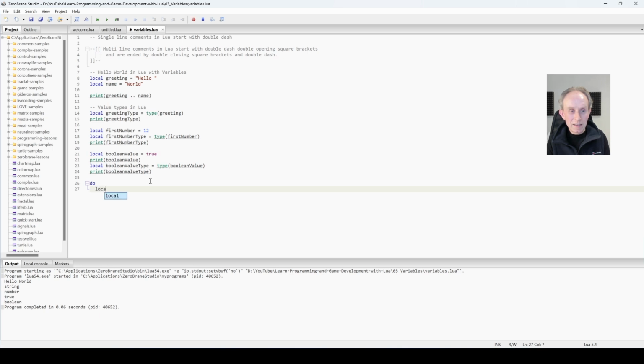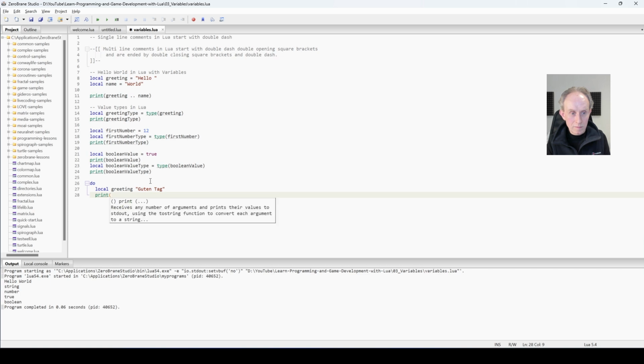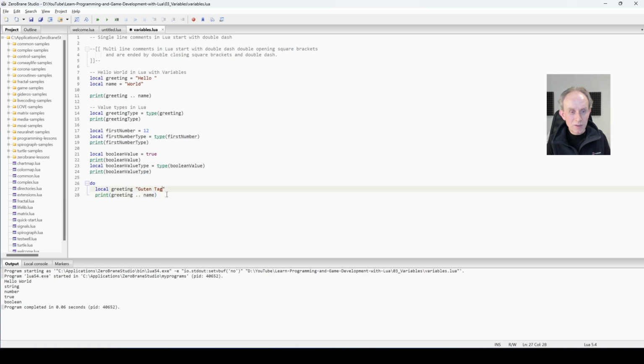So local greeting, and I'm going to set it to the German greeting, Guten Tag. Then I'm going to do the print like we did before. Concatenation operator again, and then name and close bracket. I think it would be useful to have the space after Guten Tag, so I'm going to add that in.